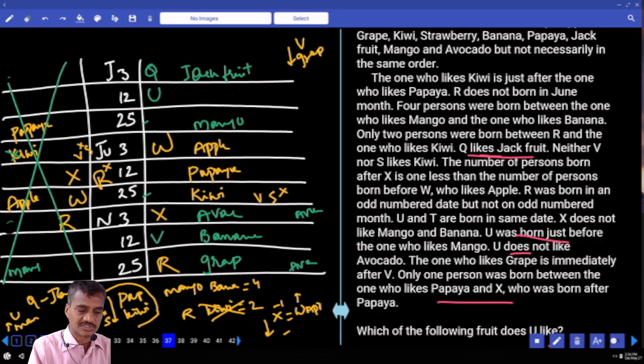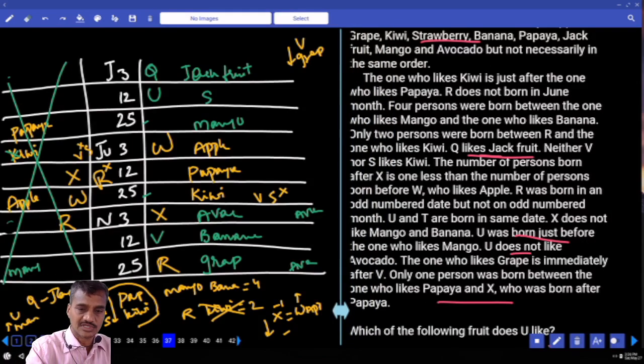And if avocado is X, then what is left over here? Strawberry. Now strawberry must be here. Now we are left with 3 more points. V and S cannot be here, isn't it? We already completed. Now we are left with the remaining 3 points.